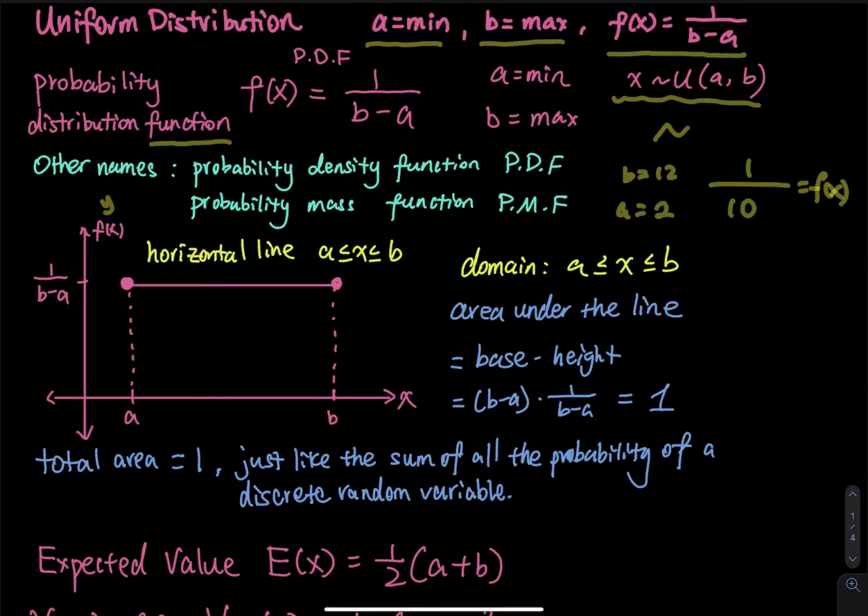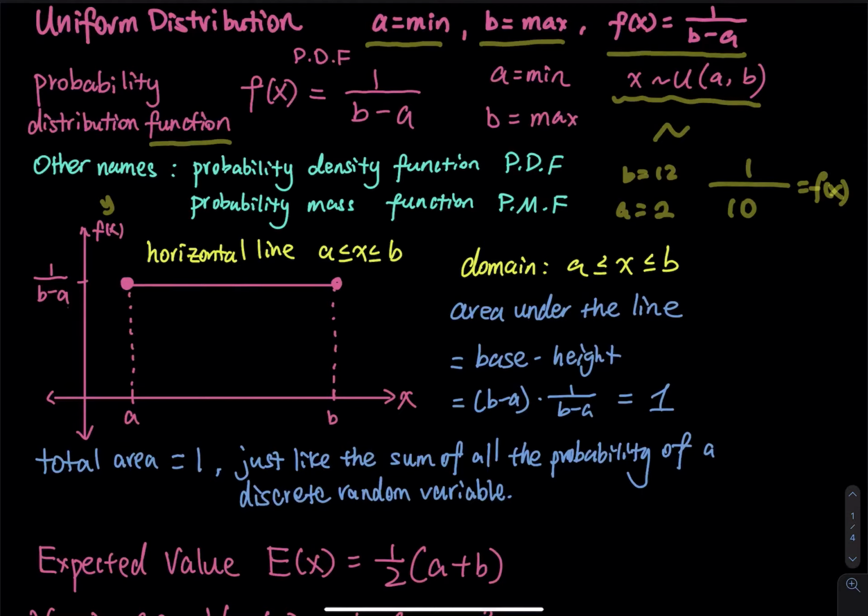This just looks like a rectangle, right? When I say uniform distribution, one image that should pop up in your mind is a rectangle. Again, let's do this: uniform distribution. You should create a rectangle in your mind. There are two cuts, one at A and one at B, which you can call the minimum and the maximum. The graph of 1 divided by b minus a is a horizontal line starting at A and ending at B. How tall is this rectangle? The height of this rectangle is 1 divided by b minus a.